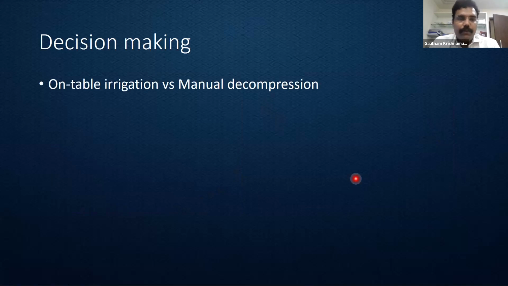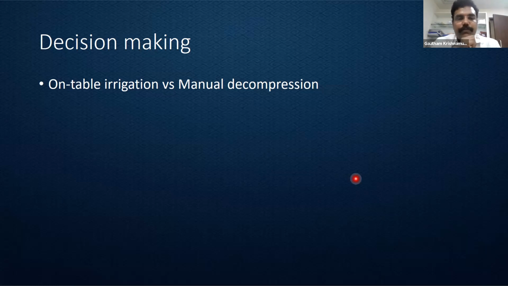We had to go in, but we know once we open the abdomen, the intestines are going to pop out like anything. So how to decompress, whether we need to give an on-table irrigation or we need to just manually decompress. There have been a few RCTs conducted in this regard. In on-table irrigation, what generally is preferred is we divide the bowel distally, and then we do an appendicectomy, place an irrigation catheter into the appendical orifice and irrigate it. This is on-table irrigation. The other is manual decompression, where after division we do the milking of the large intestine.